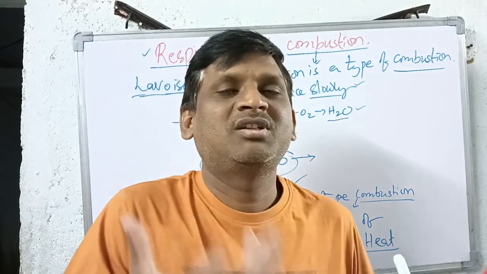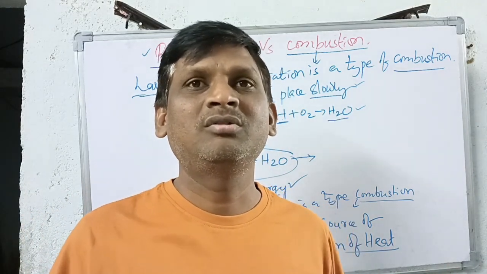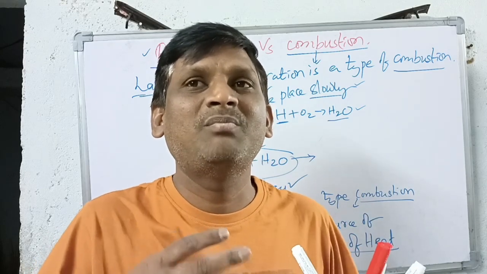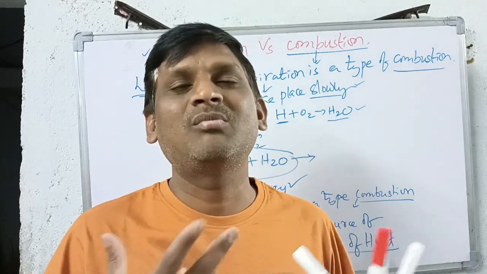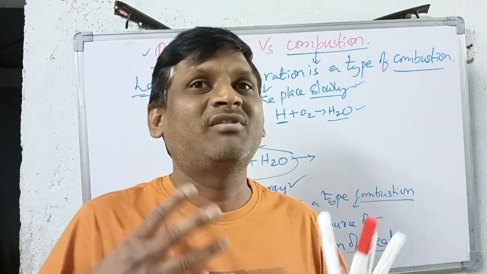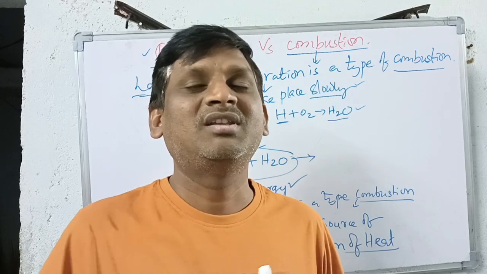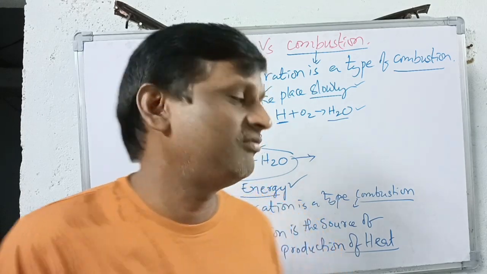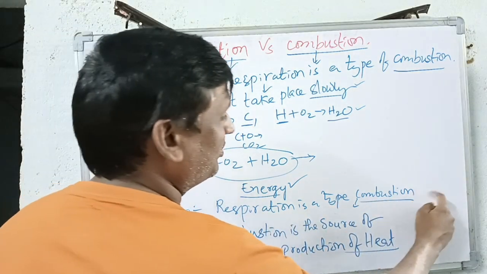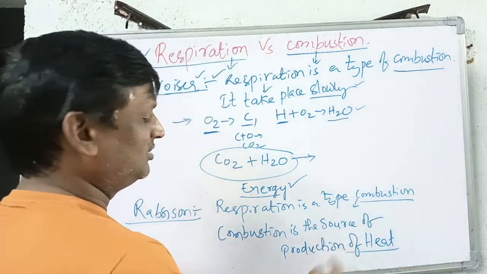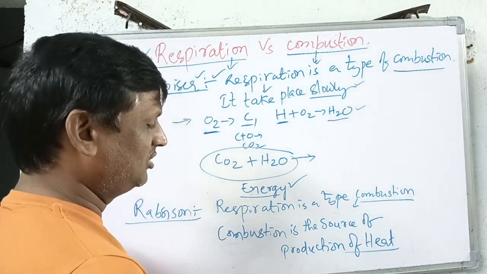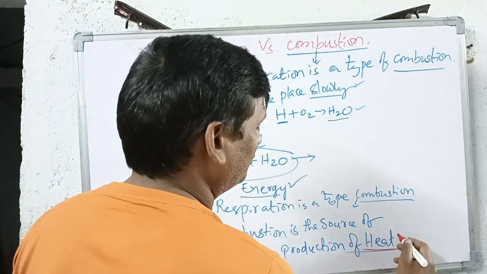When the respiration continuously occurs in our body, this respiration is a type of combustion process. In this process, our body can maintain a normal body temperature, that is 98.4 Fahrenheit, because of the respiration. That's why Robinson also said respiration is a type of combustion process. This combustion process is the source of heat. This is the most important thing. Respiration is the source of heat.